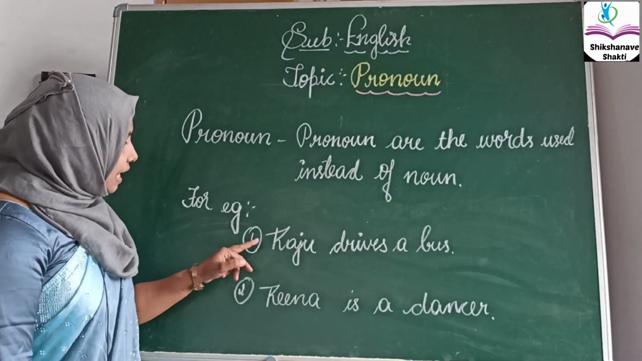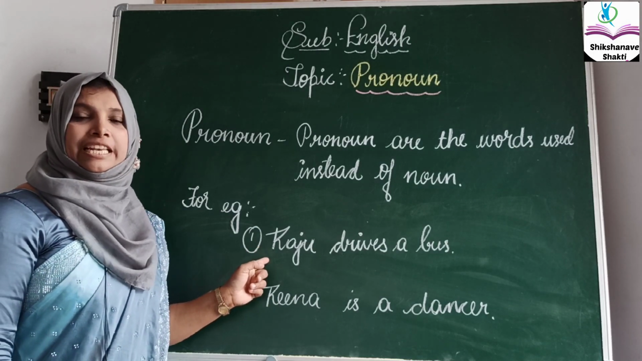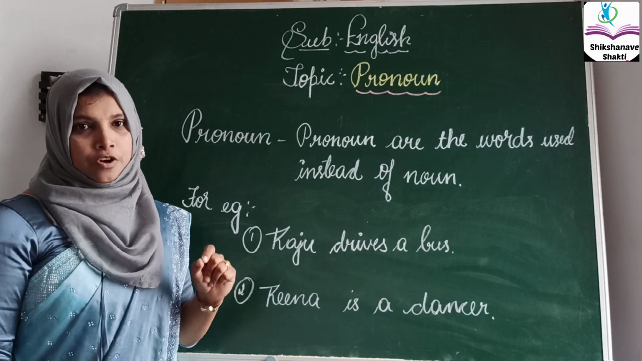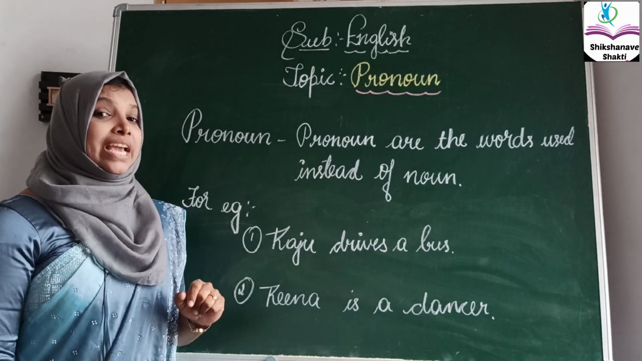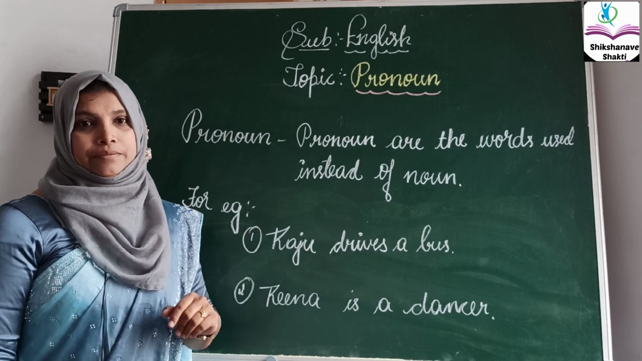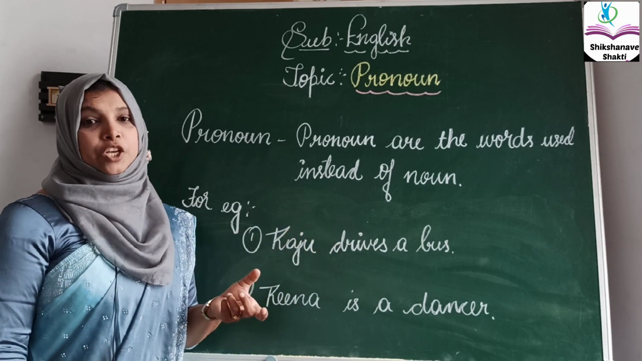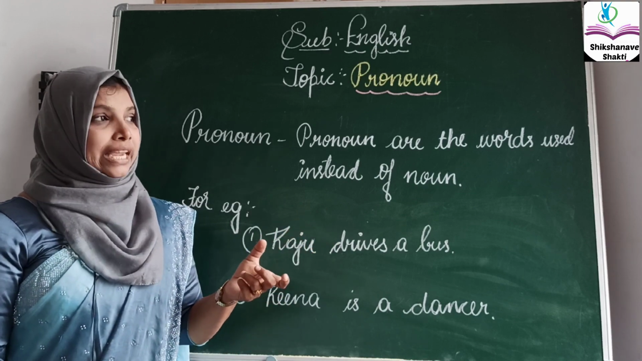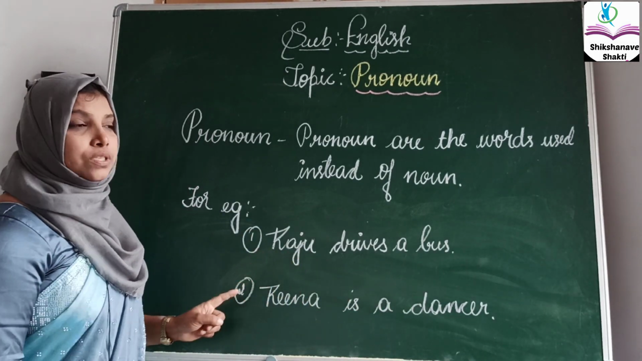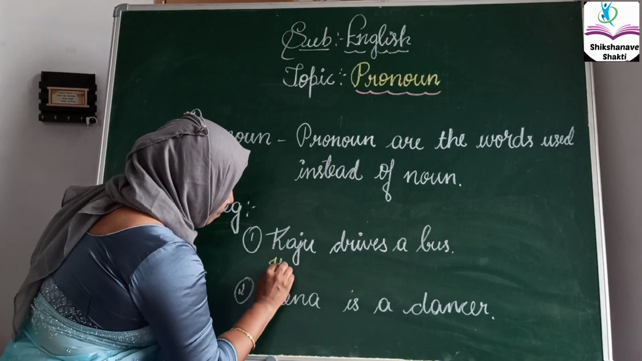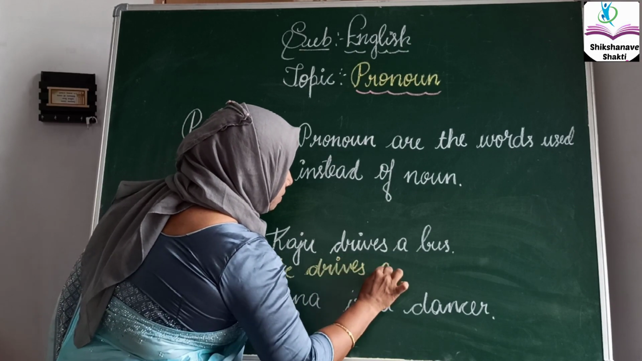For example, Raju drives a bus. Raju, already in the last class we have learned, is in a noun form. How to translate it for the pronoun? We are using the word he. Why he? Because Raju is a male. In the pronoun, you have to understand the genders, male as well as female. According to that only we can do here. Raju drives a bus. Here Raju is a male, so we are using the pronoun he. He drives a bus.